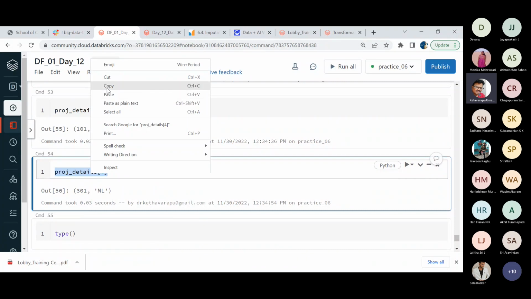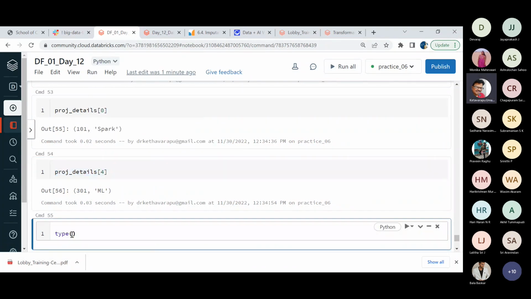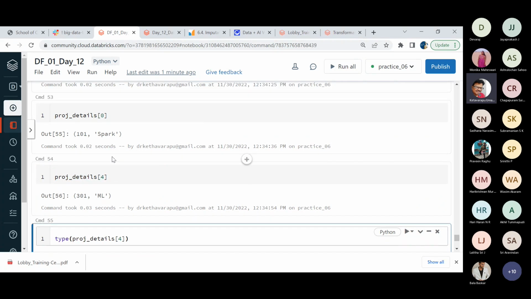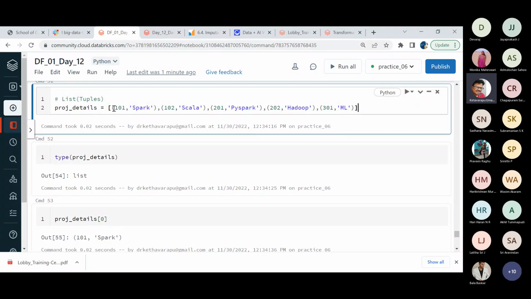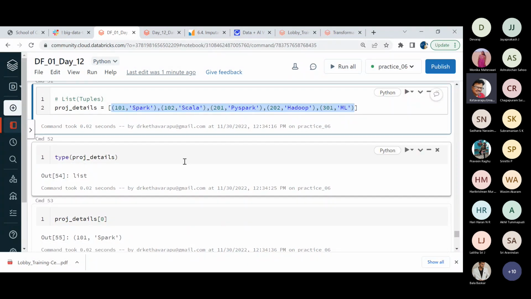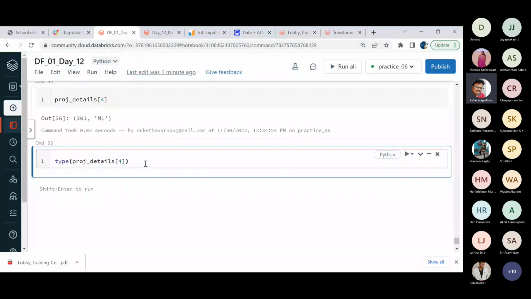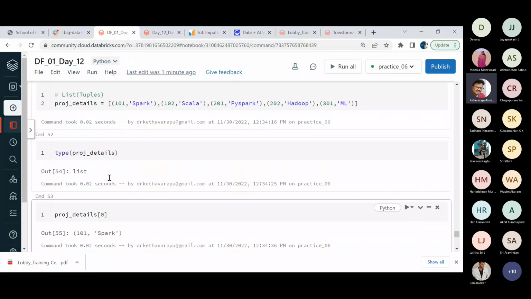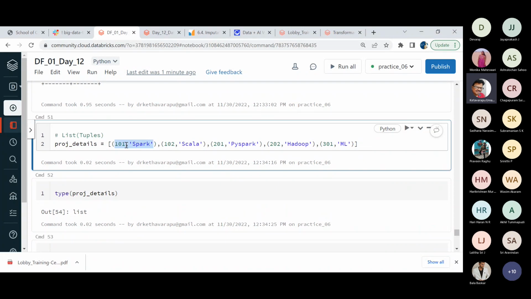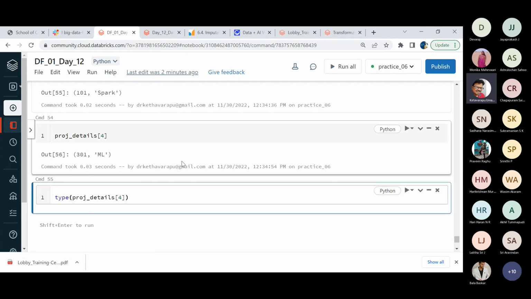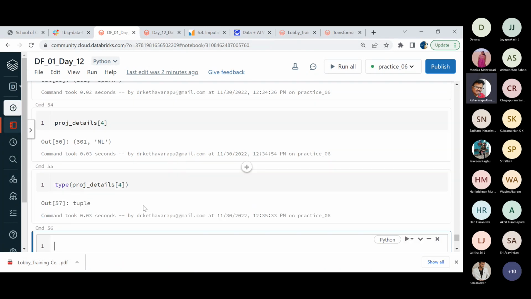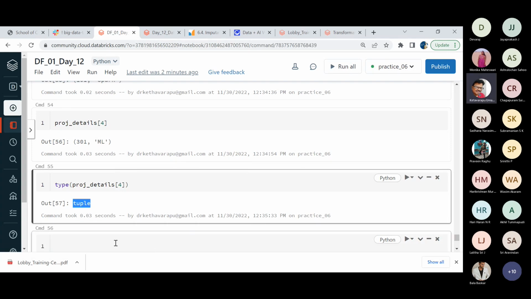you can easily expect, guys. If I am seeing it as a whole, it is giving the list, because this kind of brackets refers to the list, and inside that list, I am making use of the tuples. So what I am doing here, guys, is just picking up a particular unit, and we pretty well know that this unit is the tuple. Let me identify whether it is giving list or tuple. Yes, this is a tuple.